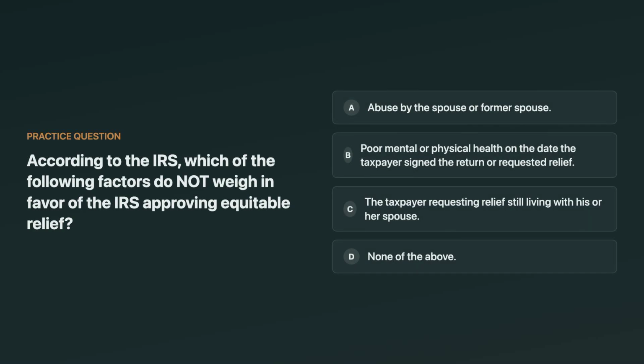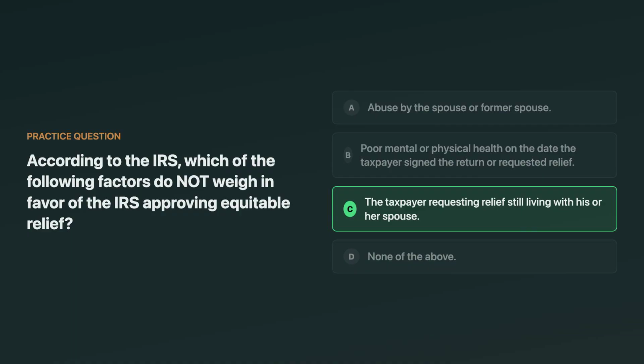According to the IRS, which factor does not weigh in favor of the IRS approving equitable relief? The choices include abuse by the spouse or former spouse, poor mental or physical health when signing the return or requesting relief, the taxpayer still living with their spouse, or none of the above. Think about which one is actually an unfavorable factor.